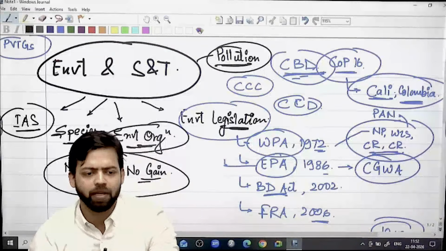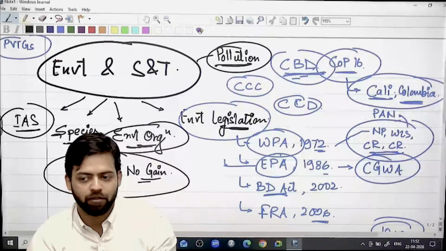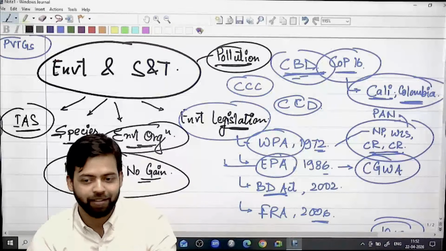For example, one of the measures we know is that during the monsoon time period, Rekha Gupta ji asked for artificial rainfall in Delhi.